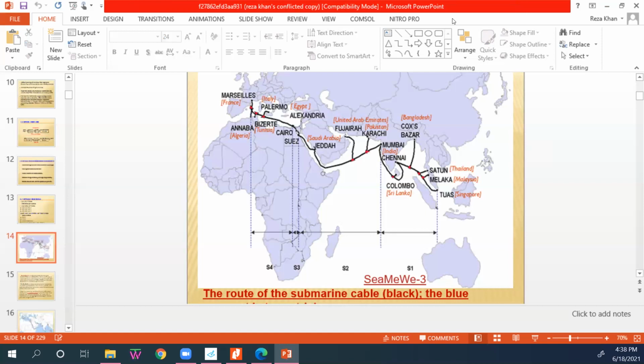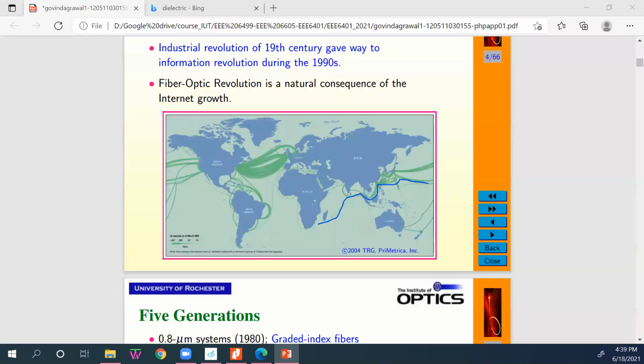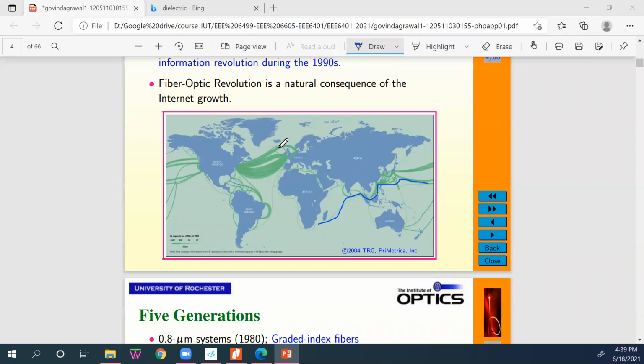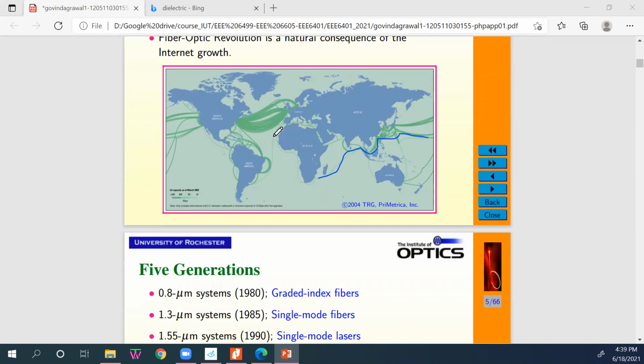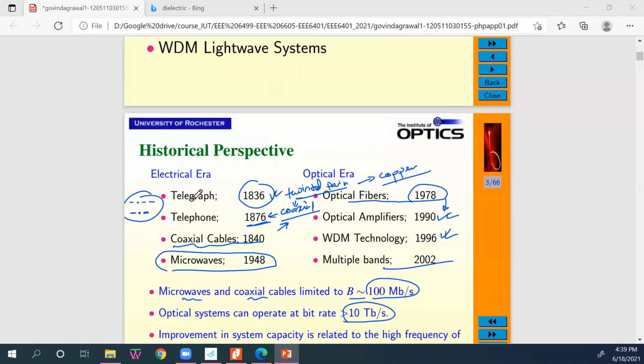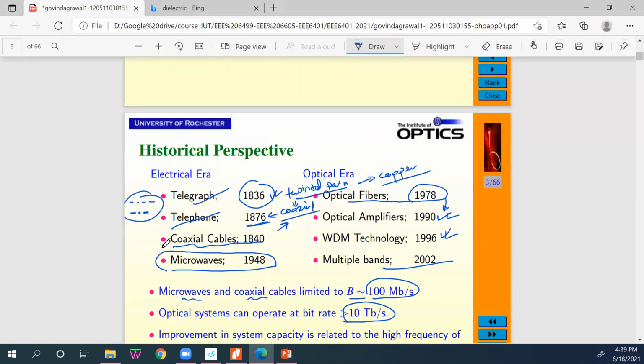You can check what other connections exist in Bangladesh, or in your own countries. Now, we have passed those eras. The telegraph era goes, the telephone era goes, the coaxial cable era goes, the microwave era goes.